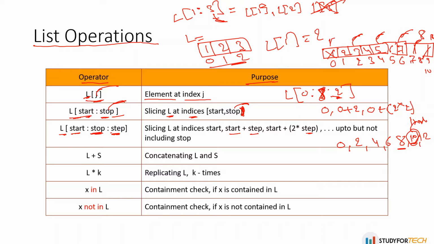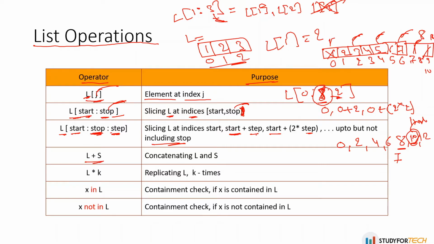Okay, so slicing L at indices start: it will be a start plus a step, and then a start plus 2 cross a step, up to but not including a stop. So the stop will not be included, so it will stop before 8. That means 7, since we have given 8 here.